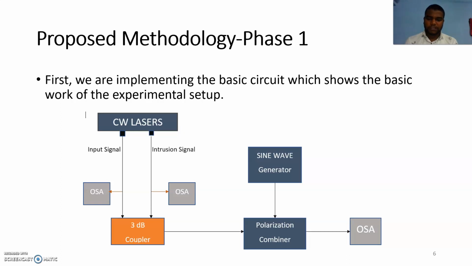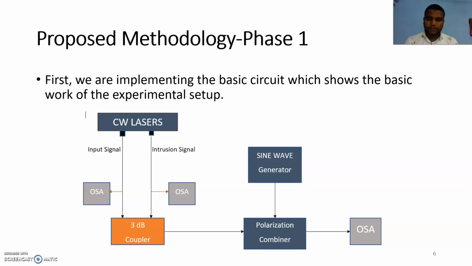In this project we are going to study two physical attacks, and detect and identify these two attacks using machine learning. The two attacks are the attack due to the intrusion signal and the attack due to polarization modulation.